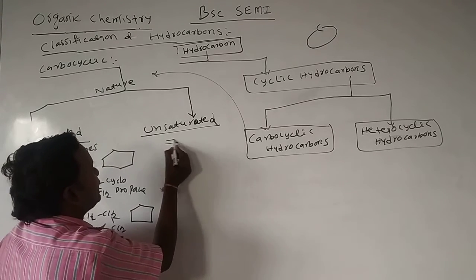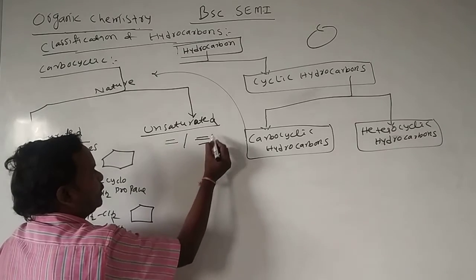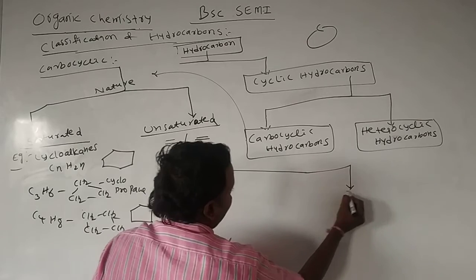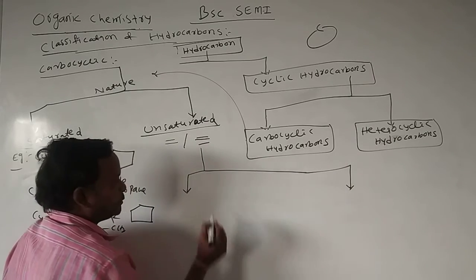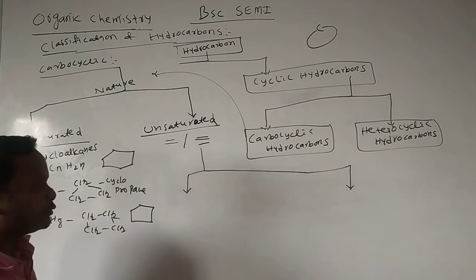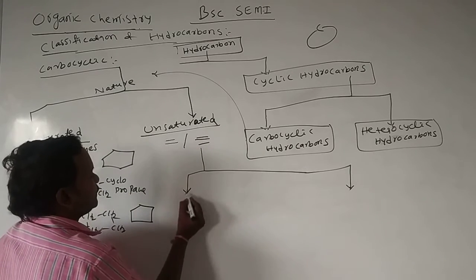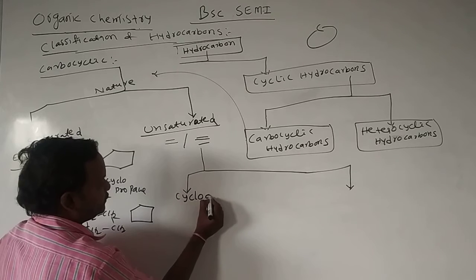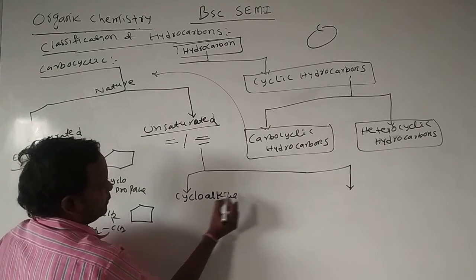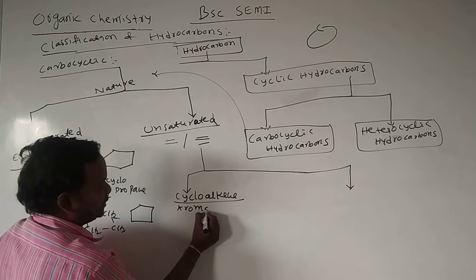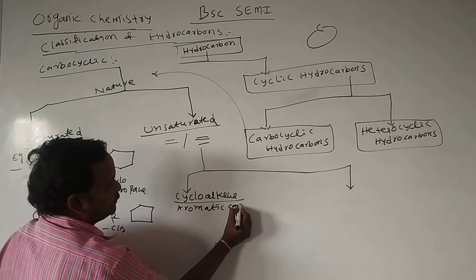Unsaturated means it may contain a double bond or it may contain a triple bond. These are also again classified into two types. Those which contain double bonds are cycloalkenes. Most of the cycloalkenes which have conjugated double bonds are aromatic compounds.